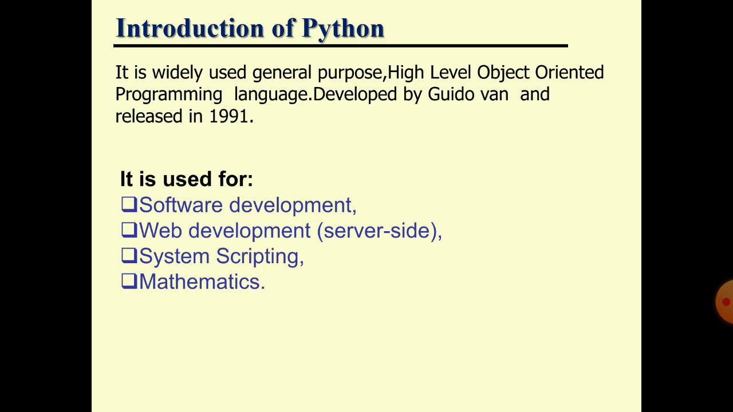Use of Python. Python programming language is used for software development. By using Python we can develop Windows application software and console application software. We can do web development, server side or client side programming. Web pages and websites can be developed by using Python.